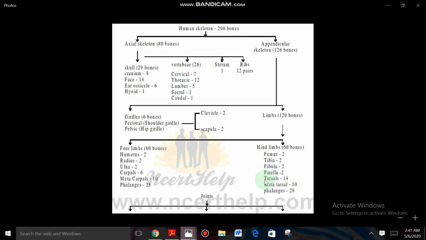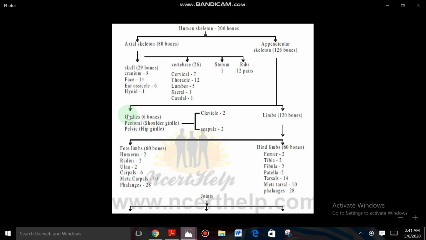And tarsals, the bones presented in the region of the ankle, those bones are called tarsals. 7 bones are presented. And metatarsals, the bones presented in the region of where? Foot region, that is called metatarsals. And phalanges, the bones presented in the region of toes, those are called phalanges, right. So the complete bones presented in one leg is 30 bones, 30 plus 30, that is 60 bones. So these are the bones presented in forelimbs and hind limbs.